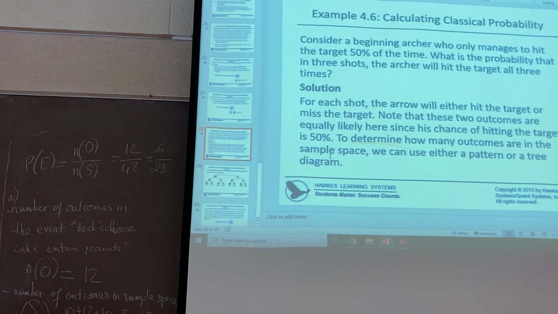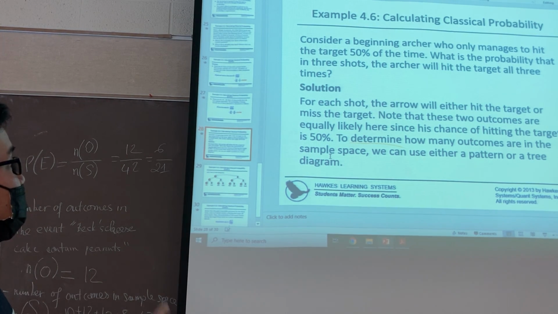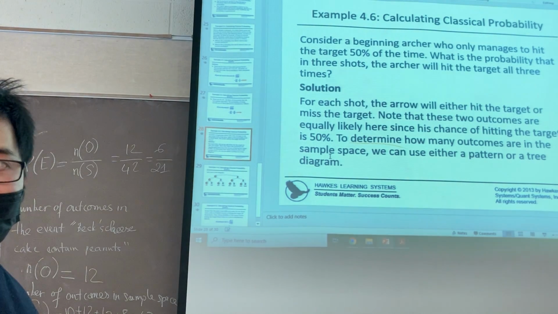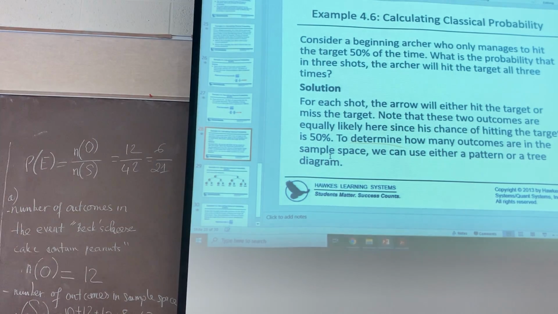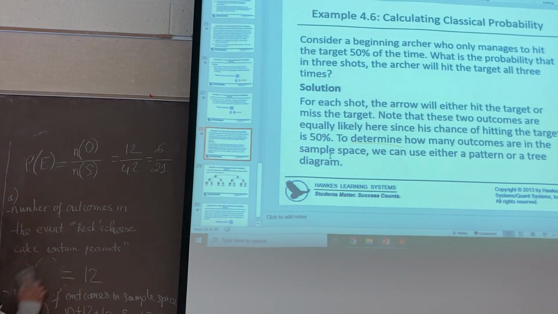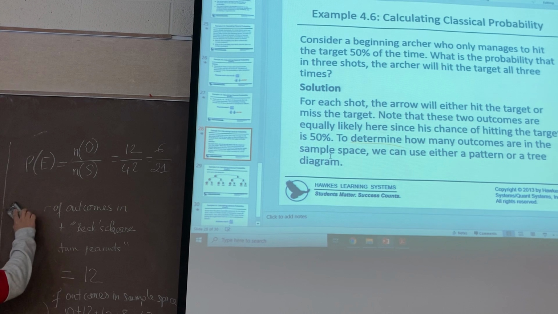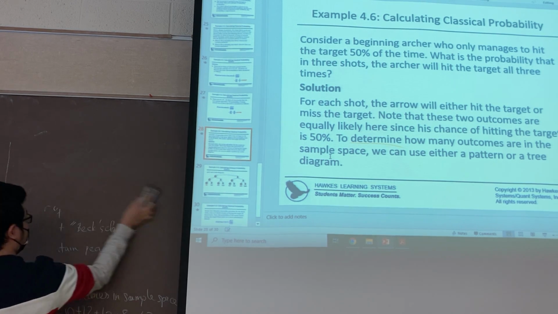Okay, one final example. So consider beginning archers who only managed to hit the target 50% of the time. What is the probability that in 3 shots the archer will hit the target? Okay. So in this case, I recommend you use the tree diagram.